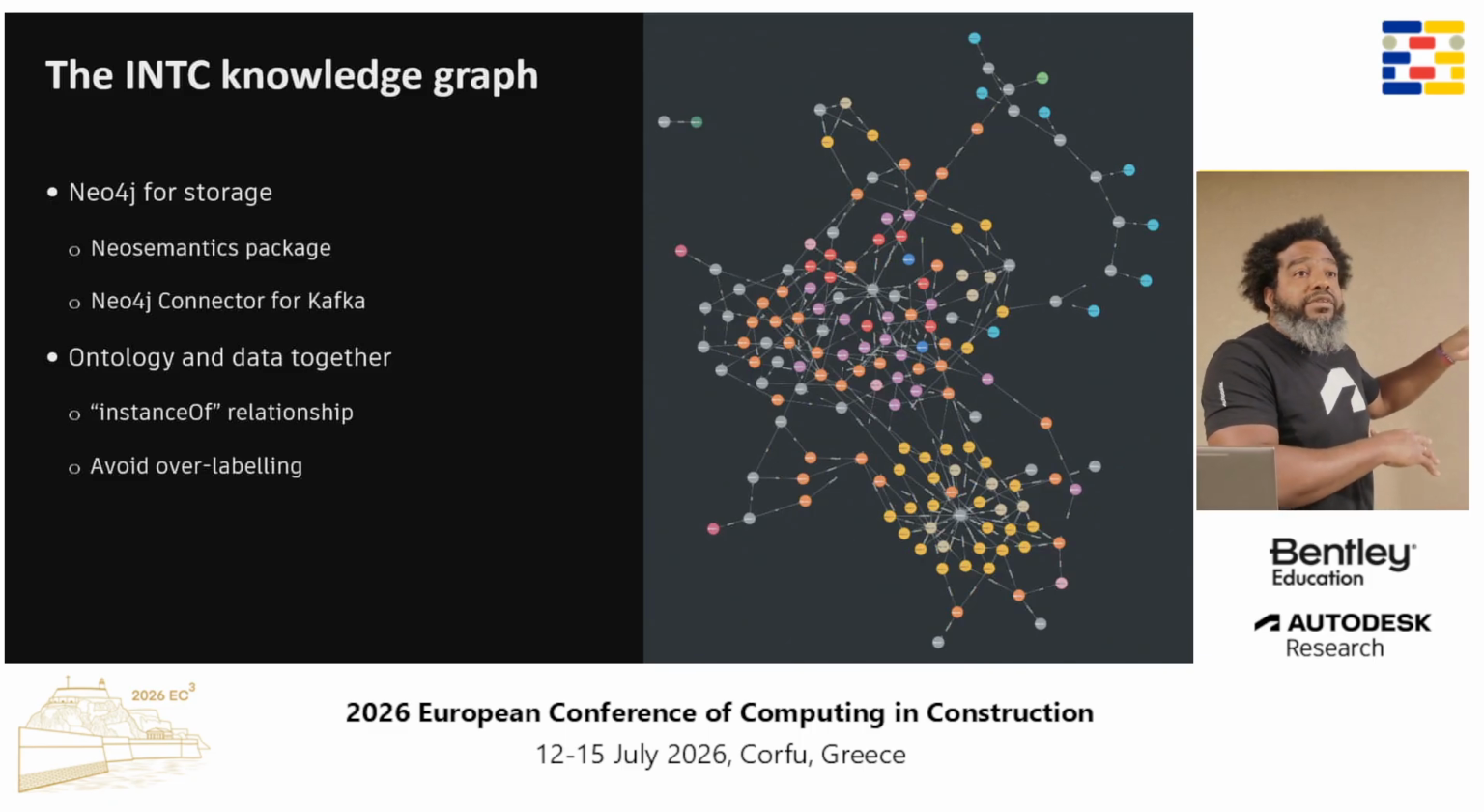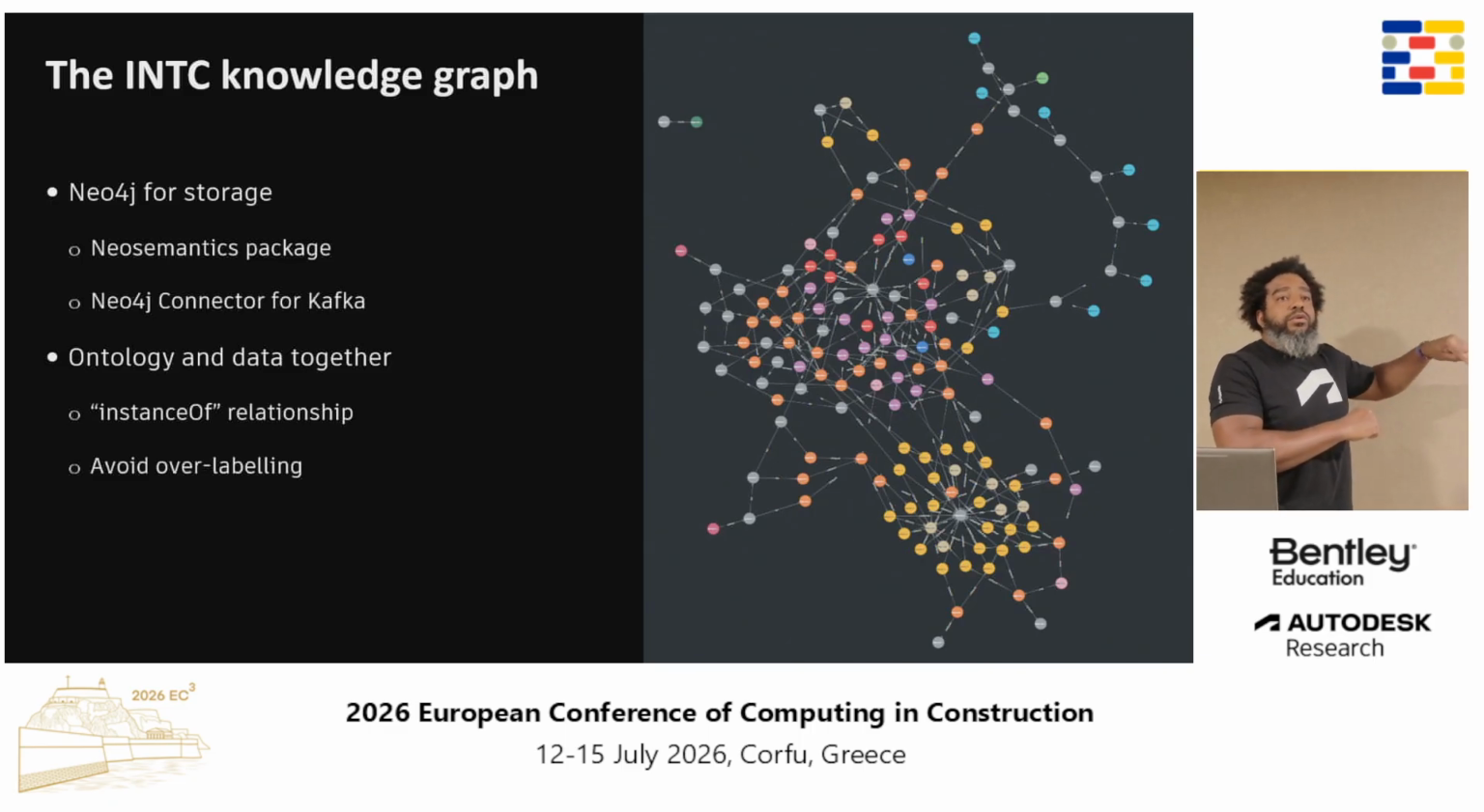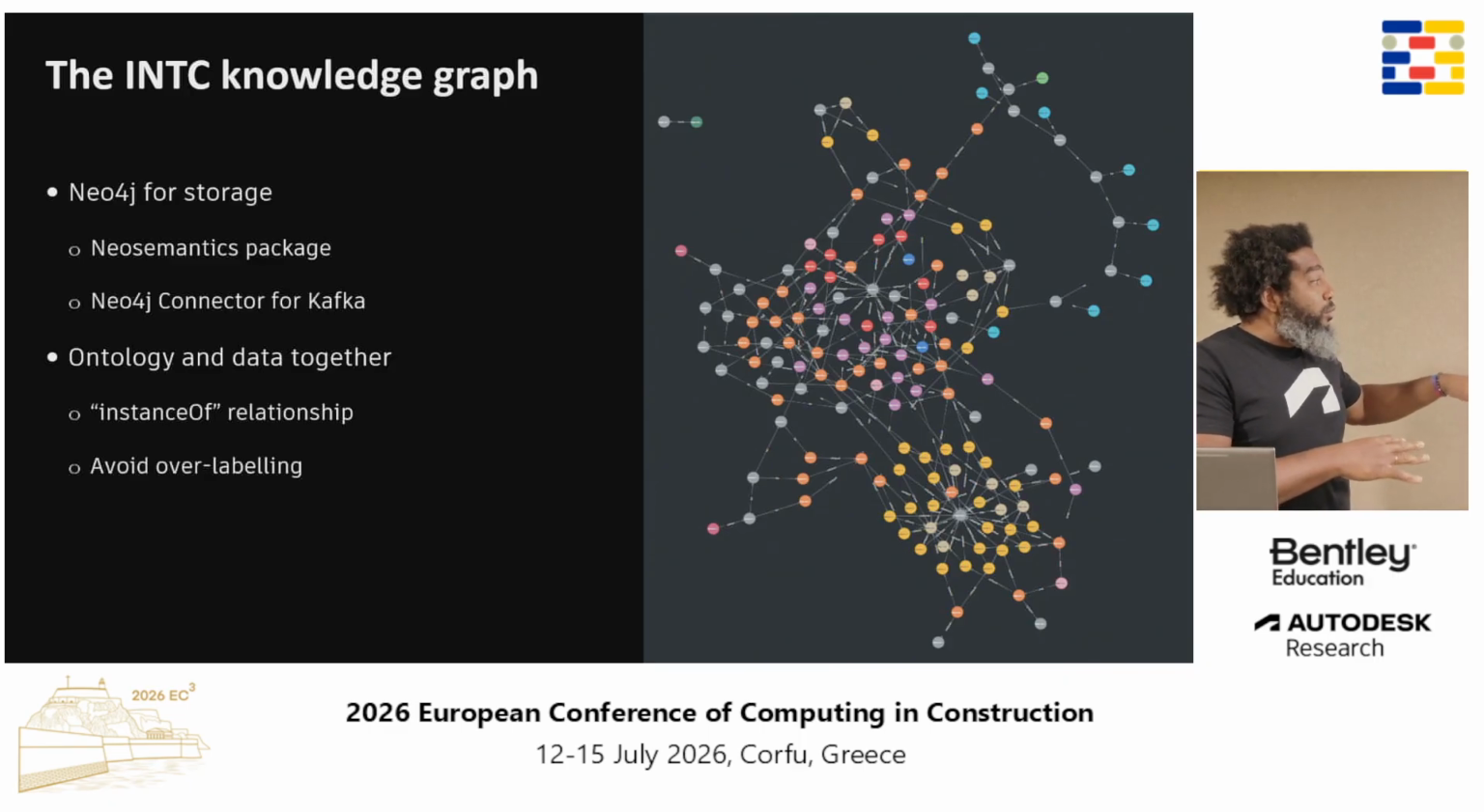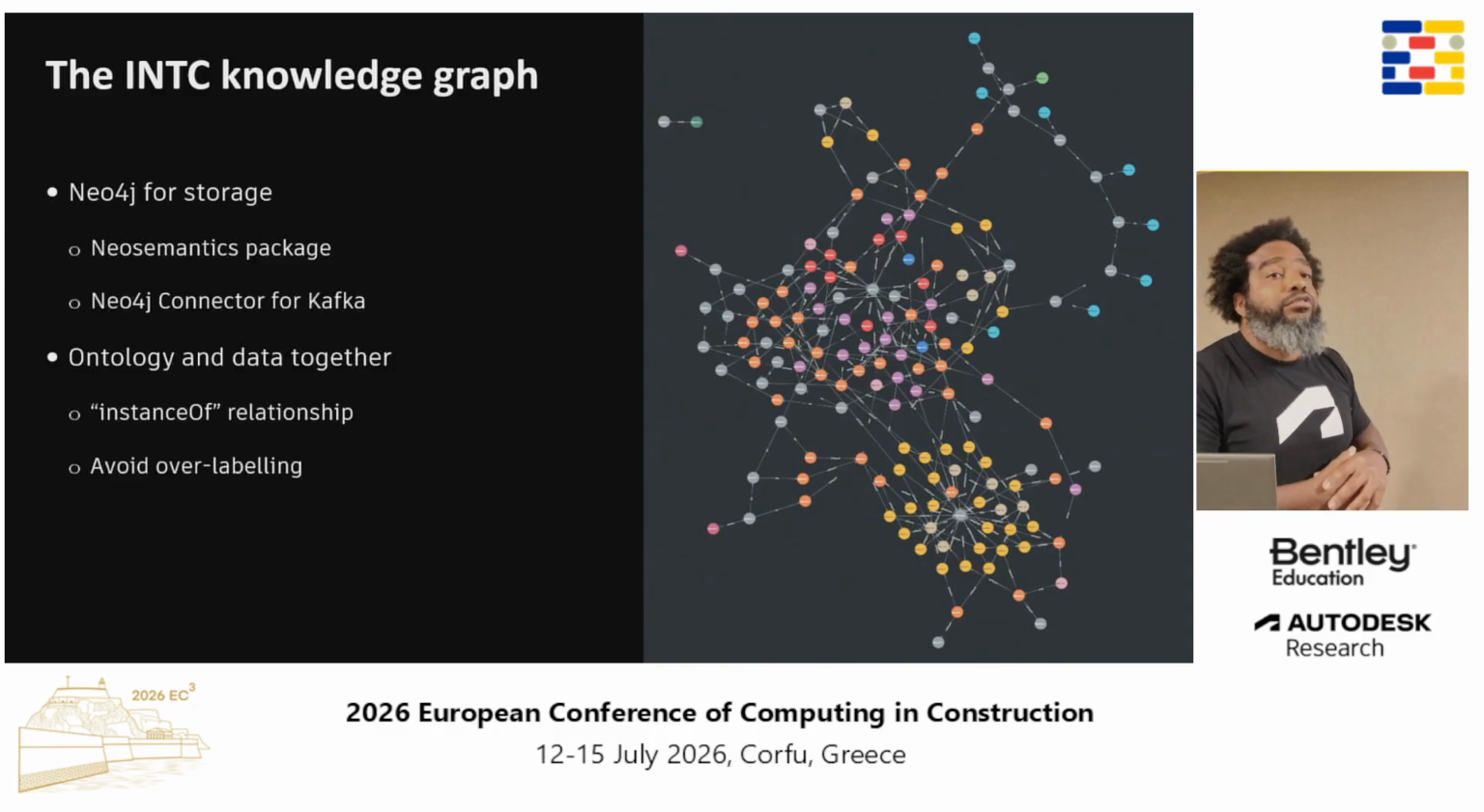Now remember, I was talking about the semantic linking agent. That's the one that makes sure that all the connections are rightly set up. And by doing that, we avoid over-labeling, and we also have access to all of the ontological terms in the relationships.